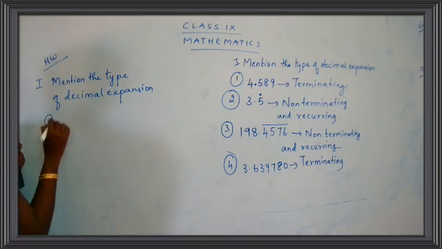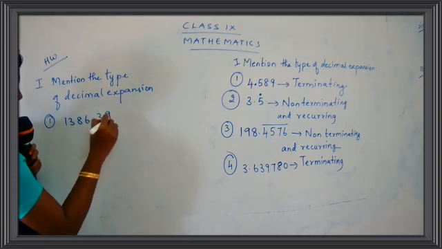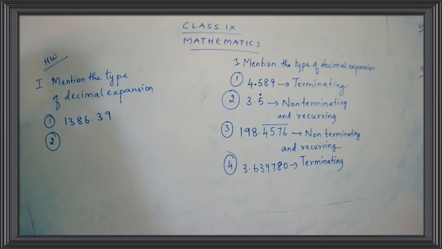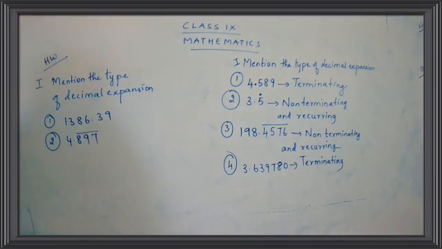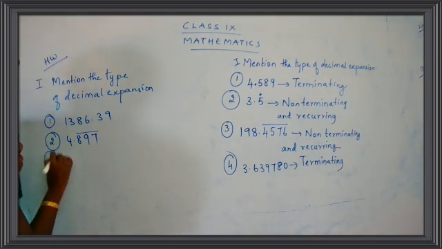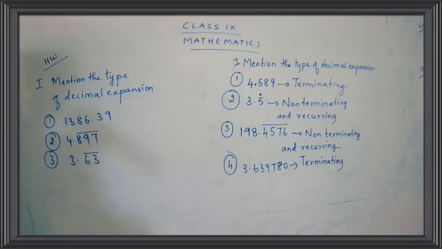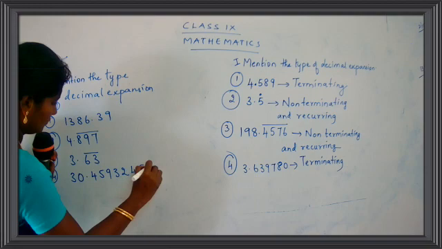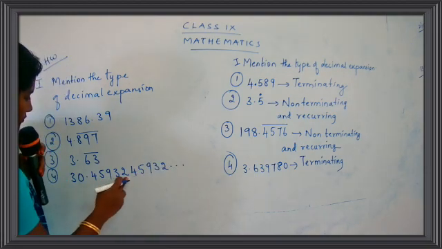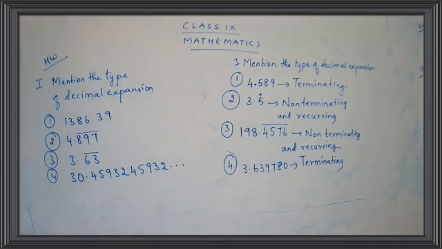Take down the question. 1386.39. 4.897 bar. 3.63 bar. 30.45932 dot.